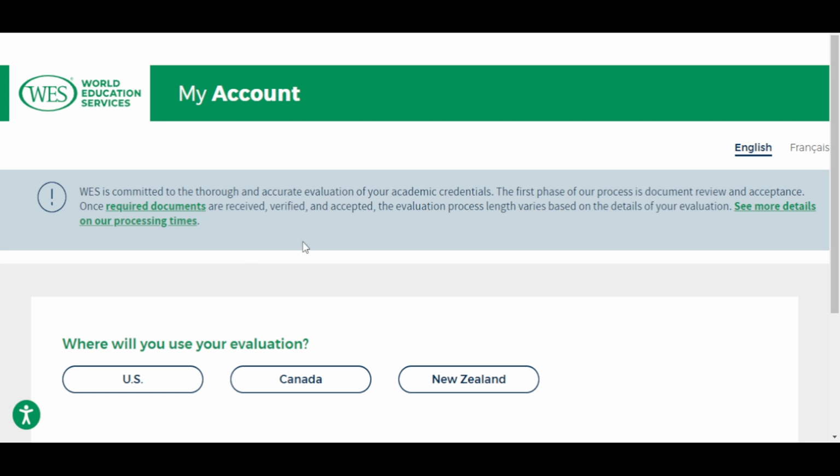So it's important that you communicate with your university as soon as possible once you finish creating your account, because they will need your WES reference number before they can send your transcript to WES. Once you create your account and it's active, you contact your university and give them your WES reference number so they can attach it to your transcript when sending to WES.